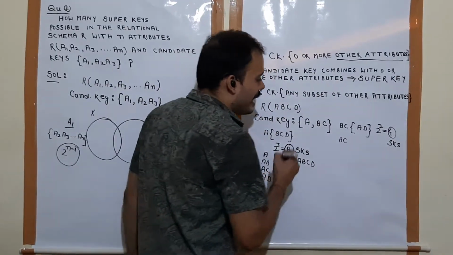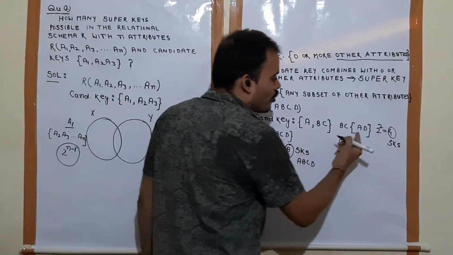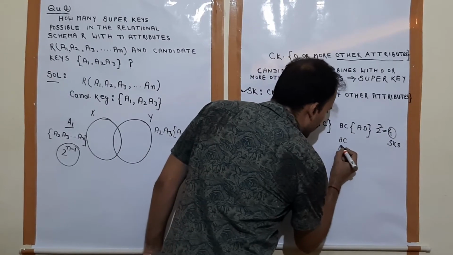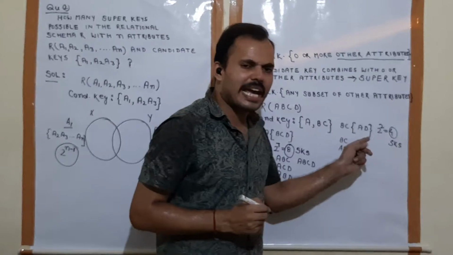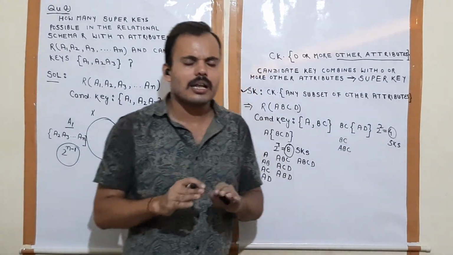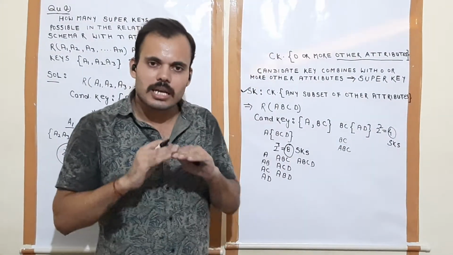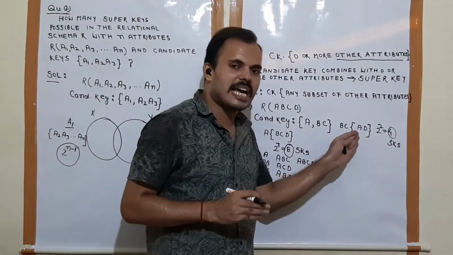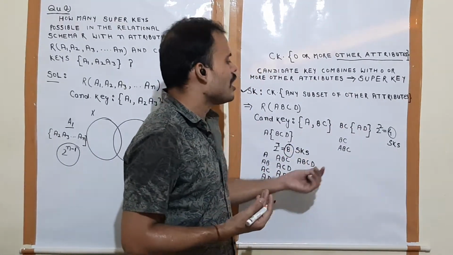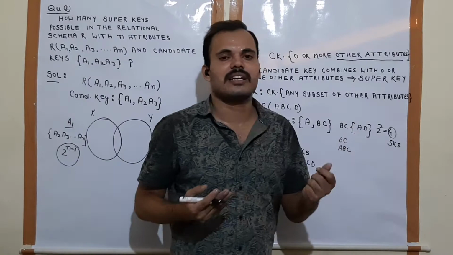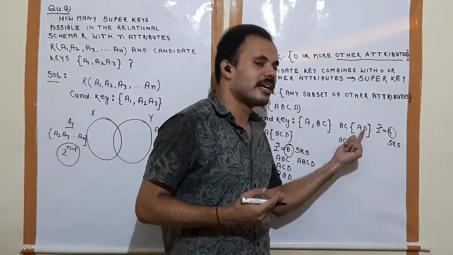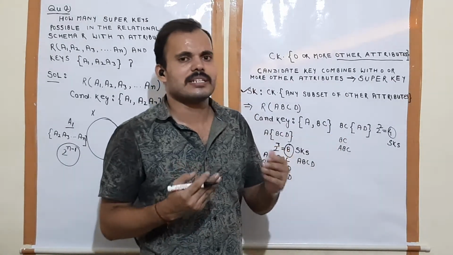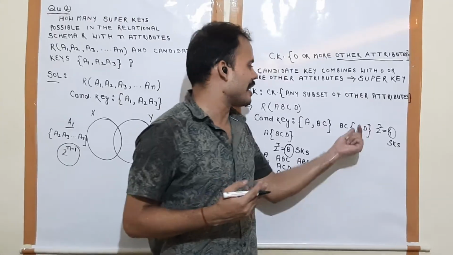Second subset is a set containing one element A; we write BCA or ABC. Order does not matter. Understood? Third subset is the set containing one element D. And fourth subset is the set containing two elements AD.